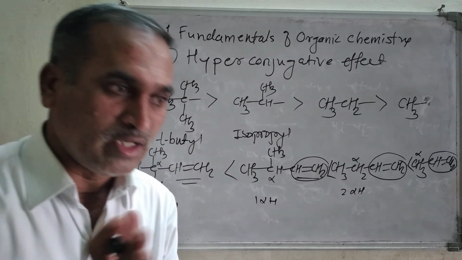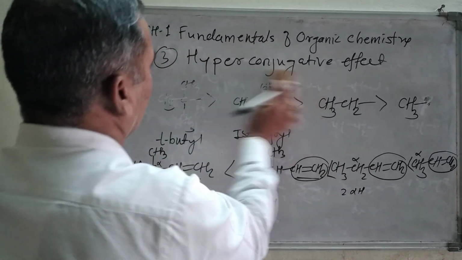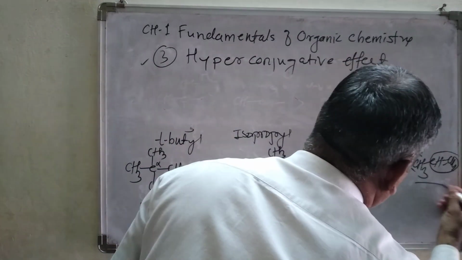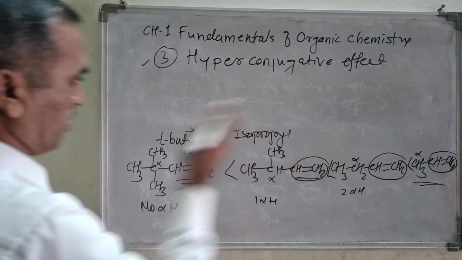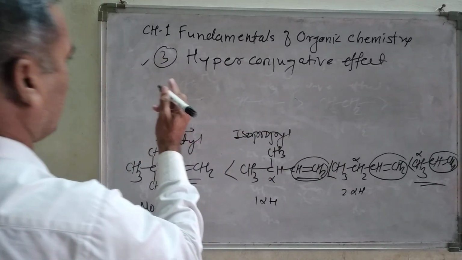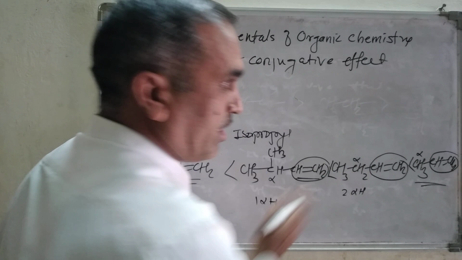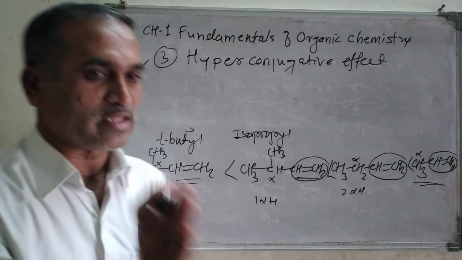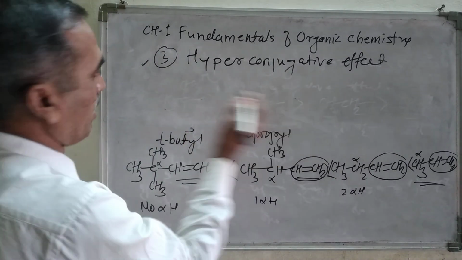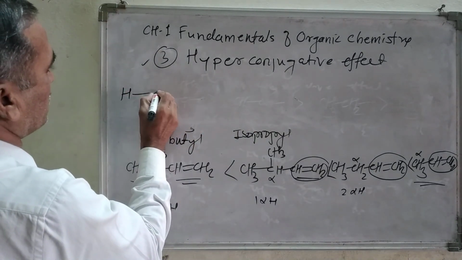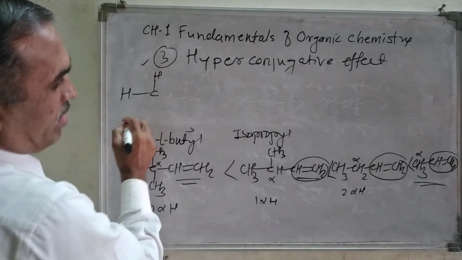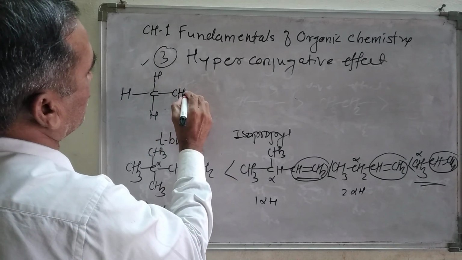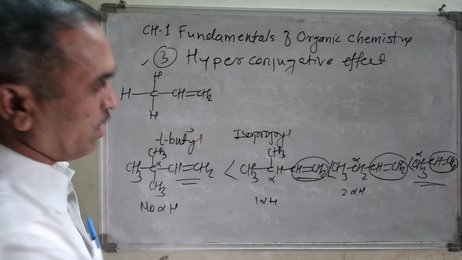How to draw the hyperconjugative structure? Let us draw the hyperconjugative structure of this methylene group. I am taking methylene as a suitable example here. For writing a hyperconjugative structure, you must draw the structure like this: a carbon atom here, one hydrogen atom here, another hydrogen atom there, and then CH double bond CH2, right?